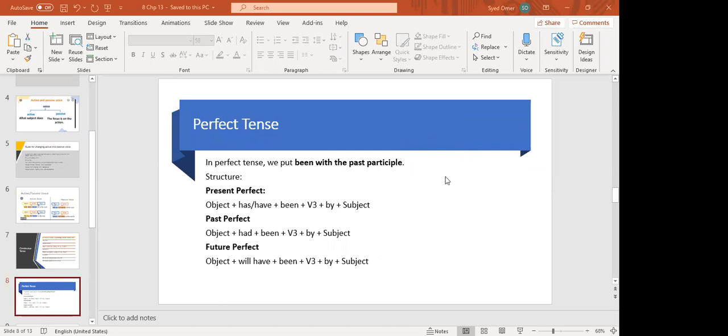In past perfect, we put had. In future perfect, we put will have. Please note down these structures of passive voice: present perfect, past perfect, and future perfect. If the object is singular, we will put has in present. If the object is plural, we will put have. You can note it down.